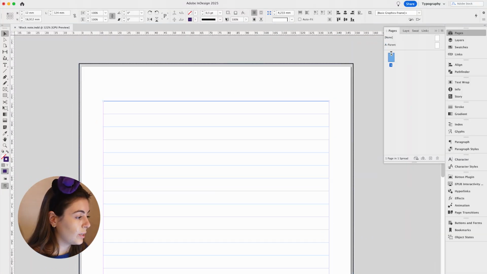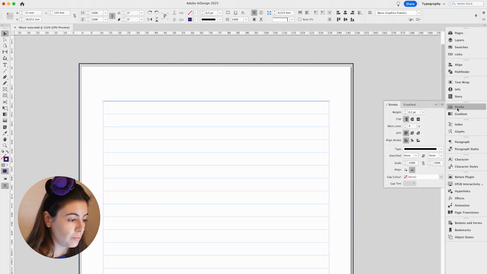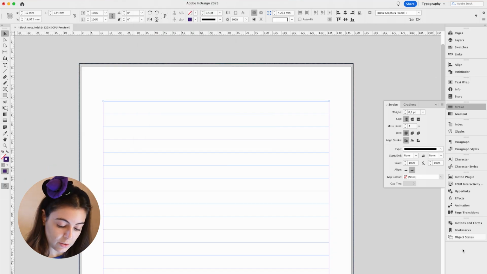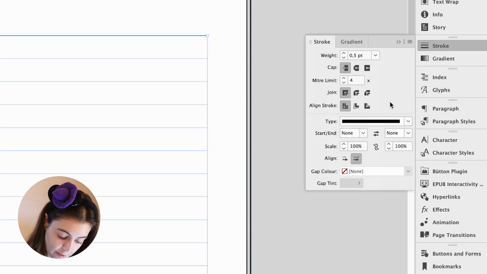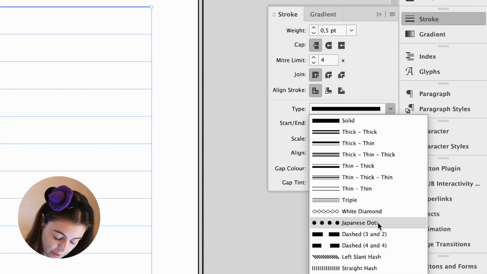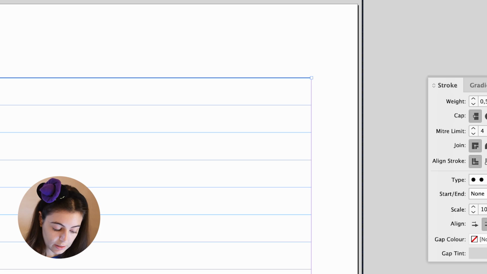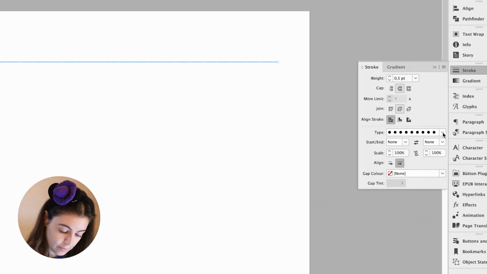But anyways, we are going to move it to being a dotted line. So go to stroke, and if you don't see it, you can go to window and look for stroke here, and then bring it to your sidebar, and then type. We're going to use either Japanese dots, even though you can't change the distance between them, or dotted. Let's see which ones look better. This is too small.